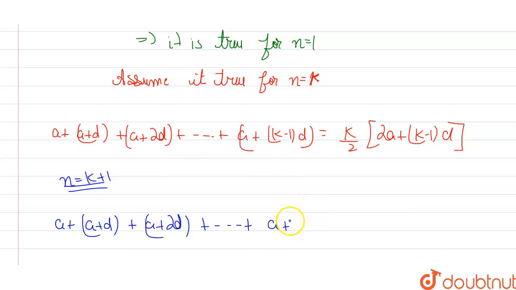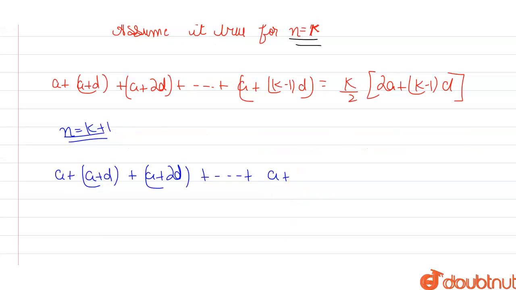Okay, so we are left with only a plus k minus 1d. Before writing the last term, I'm also going to write the second last term. So this will come out as a plus k minus 1d.